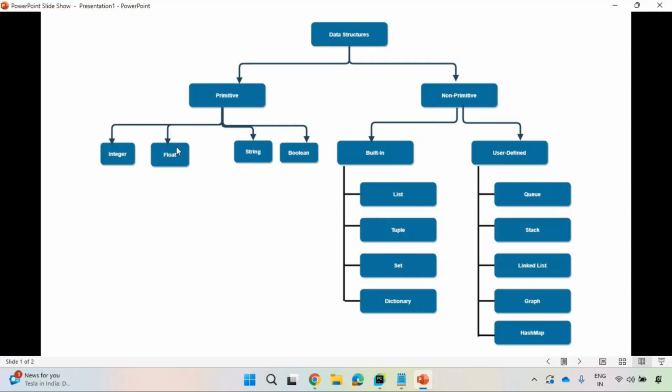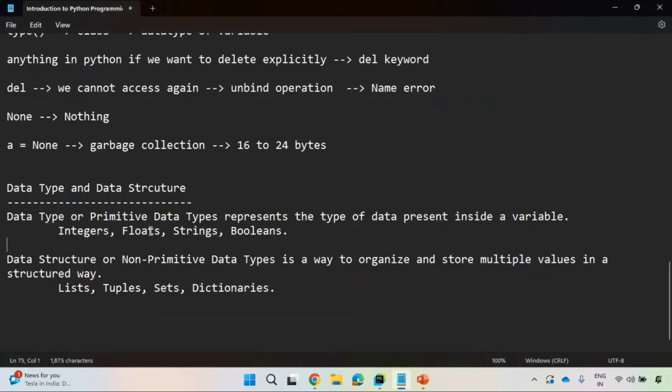So how are they implemented? By the type of data, that means integer, float, string, boolean, you will construct this. If you see this, Python internally has some implementation of what a list is, how it needs to be, what a tuple is, what a set is, and dictionary as well. But stack, linked list, graph, hash map have not been implemented. But you can implement them using primitive data types.